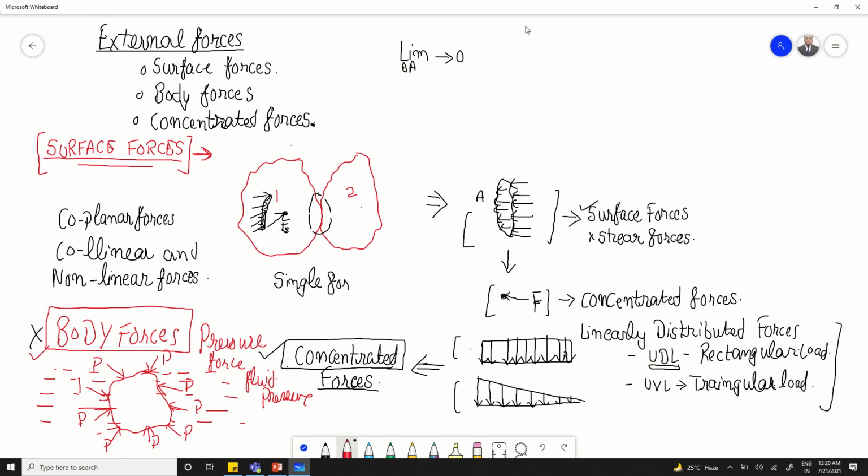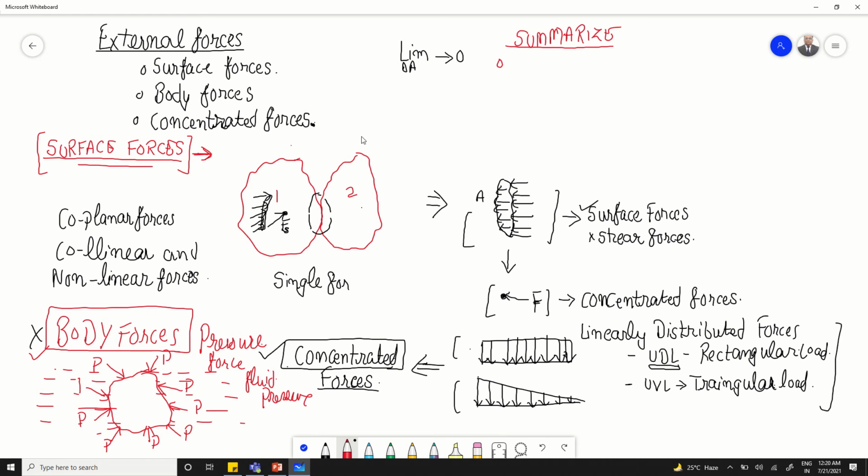So if we summarize all these three types of forces: surface forces are those forces which act through a certain area or a certain surface of the body considered, that means force per unit area on a part of a body.